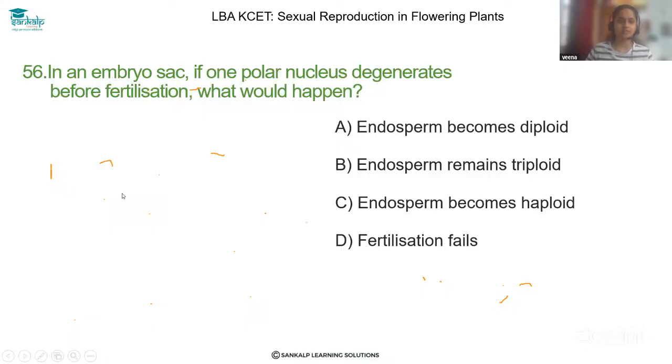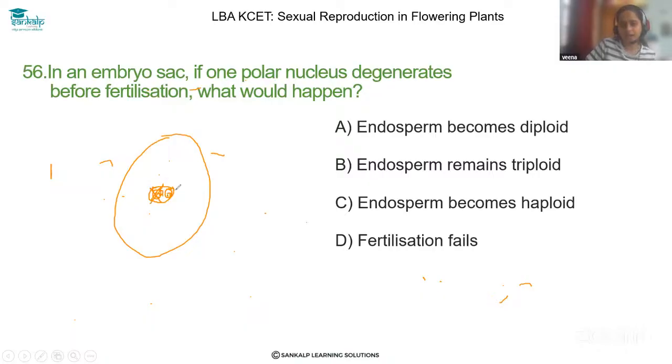Let's solve the 56th question. In an embryo sac, if one polar nucleus degenerates before fertilization, what would happen? Just think about this question, dear students. See, one is the embryo sac structure, right? So there will usually be two polar nuclei there. Two haploid nuclei will be there, right? What happens if one polar nucleus gets degenerated?